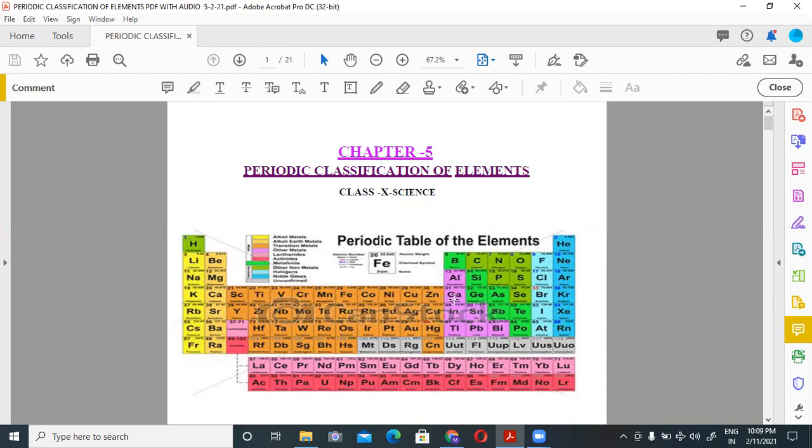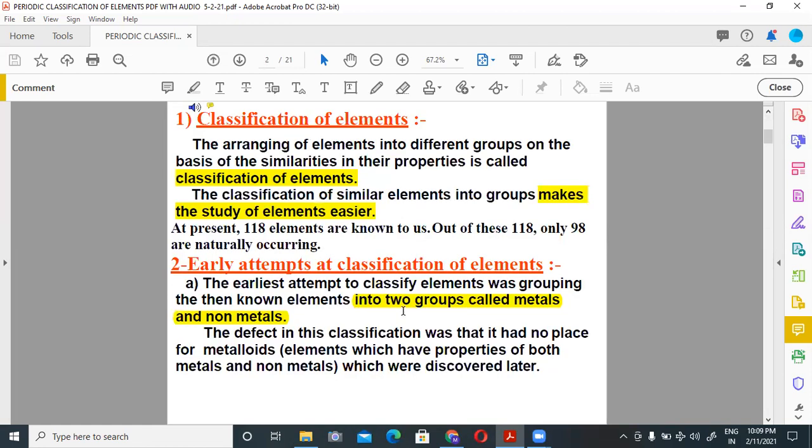Initially, elements were arranged only into two groups called metals and non-metals. The drawback or defect in this classification was that it had no place for metalloids. What are metalloids? Metalloids are those elements which have properties of both metals and non-metals, which were discovered later.